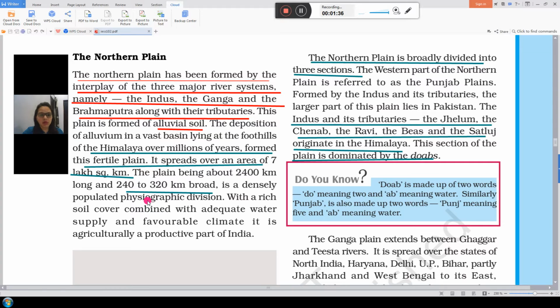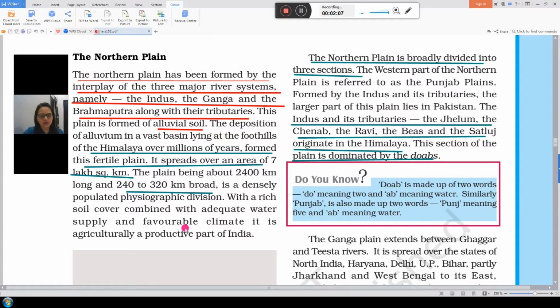It is densely populated. Densely populated means most of the people are living here. Rich soil combined with adequate water supply and favorable climate. It has fertile soil, adequate water supply and favorable climate. So most of the people are living in that area. It is an agriculturally productive part of India.